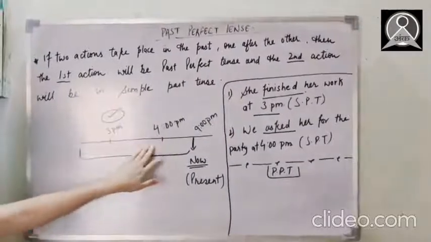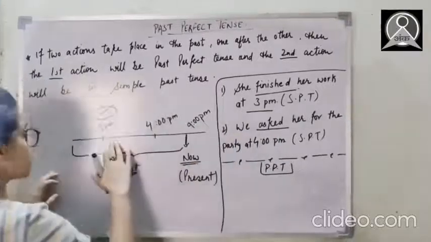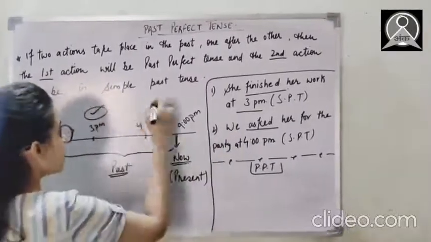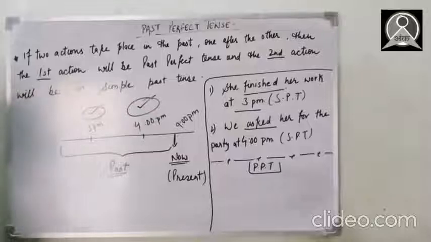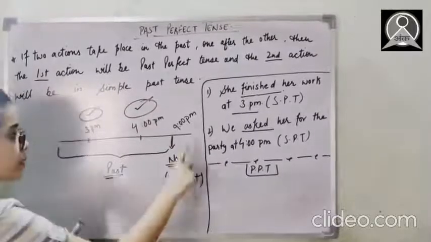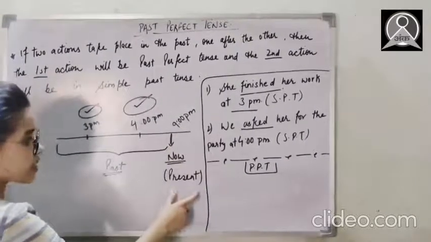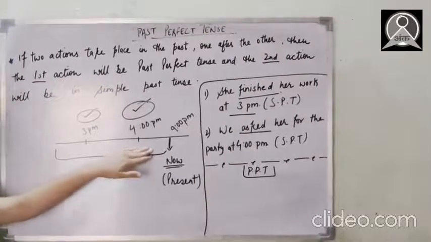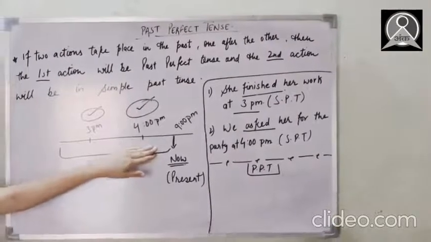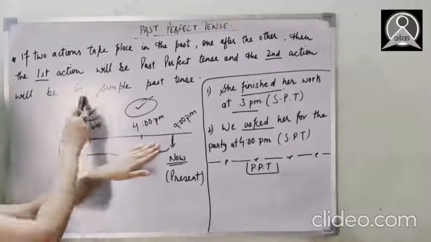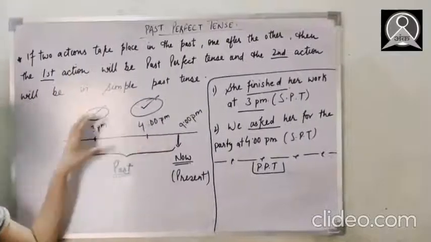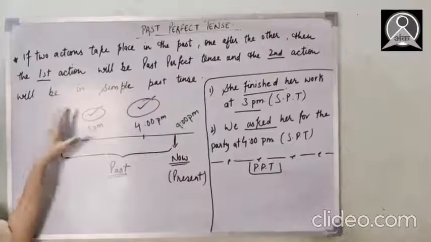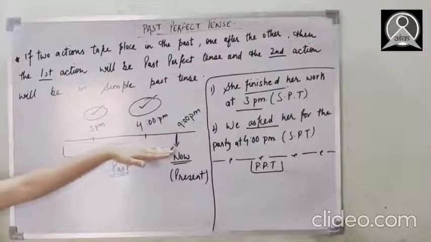So guys, this action is happening at 4 p.m. in the past, right? She finished her work at 3 p.m. and now we asked her at 4 p.m. Fine. And currently the time is 9 p.m., which is the present. So this is the past, asking her at 4 p.m., but this is the past of this past. This action took place before the 4 p.m. action.